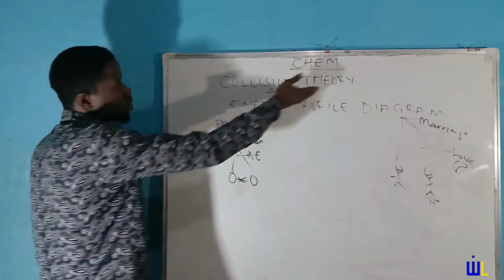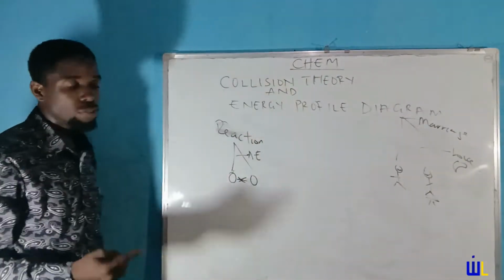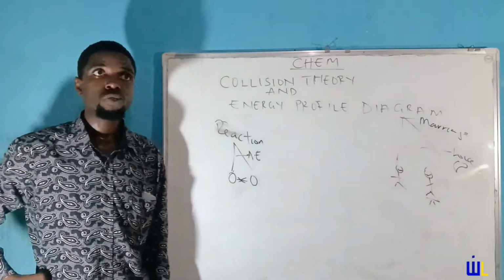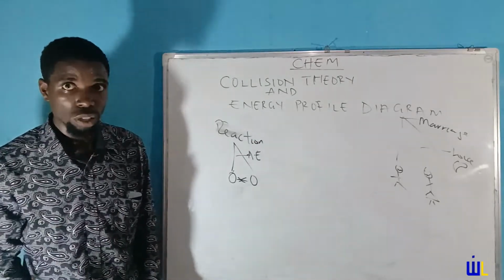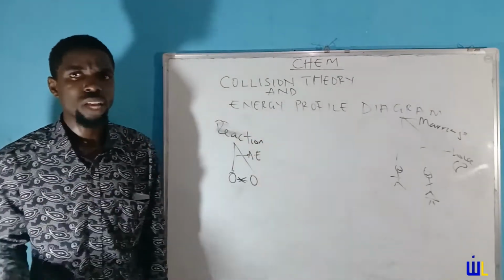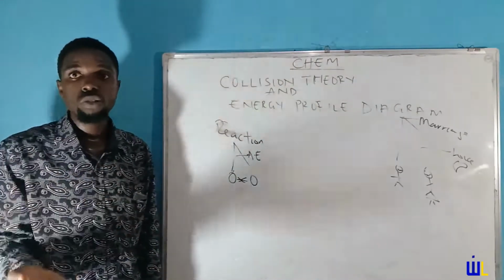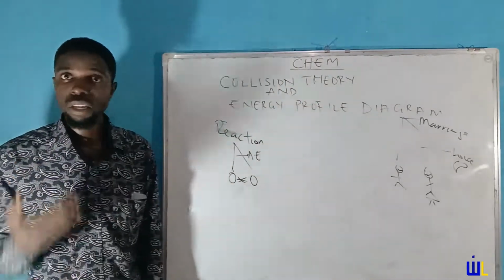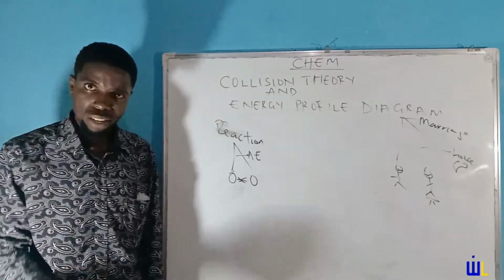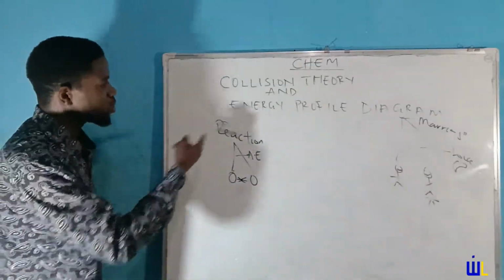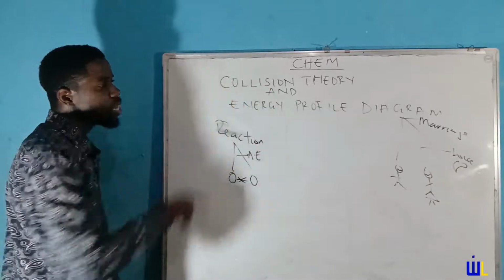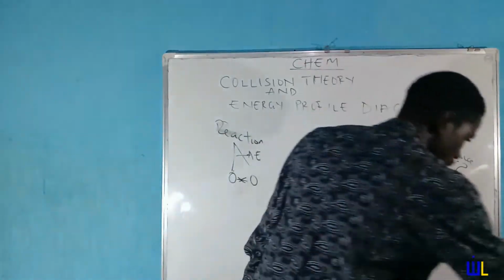We are done with understanding the concept of collision theory and the fact that colliding particles do not always lead to reaction, and why they don't always lead to reaction. The reason is simple. As I said, once the colliding particles do not meet the energy requirements, there would be no reaction.